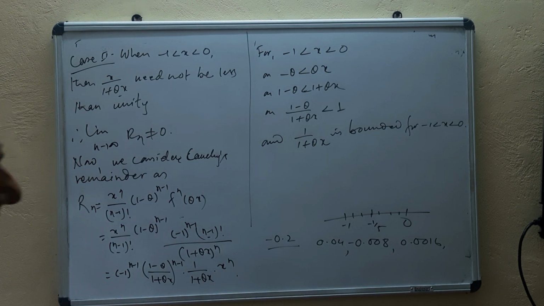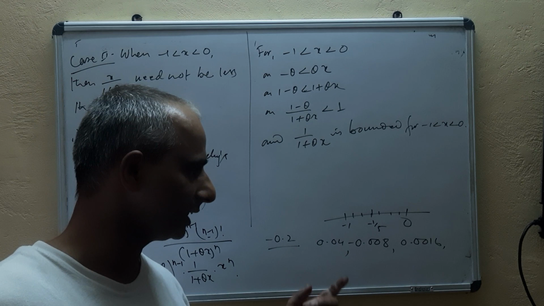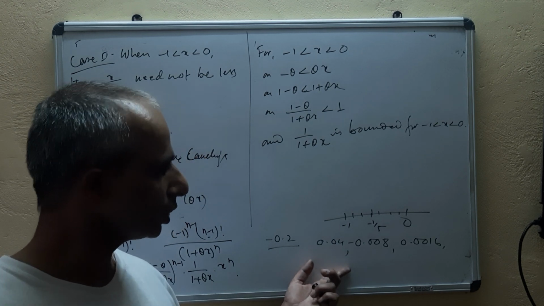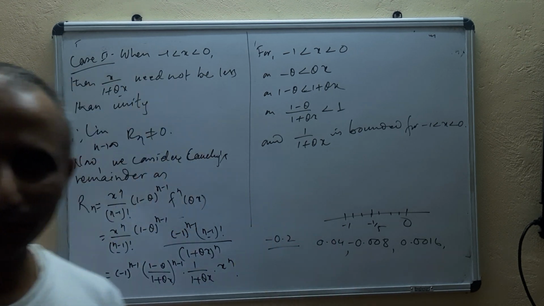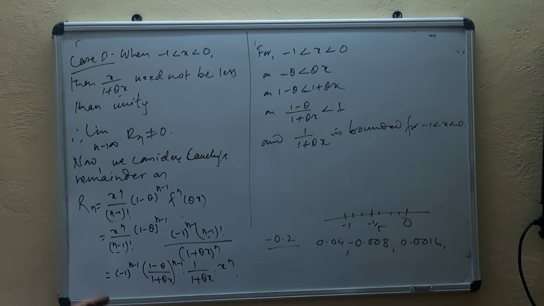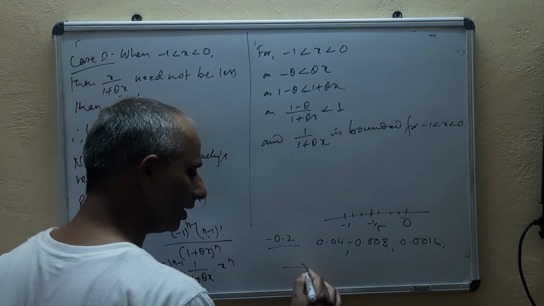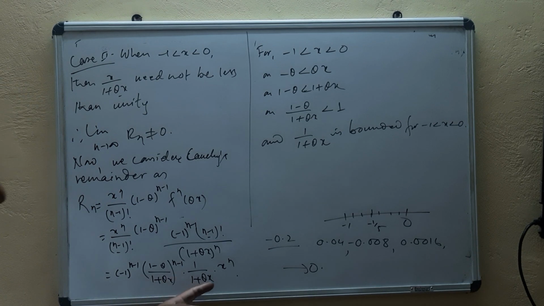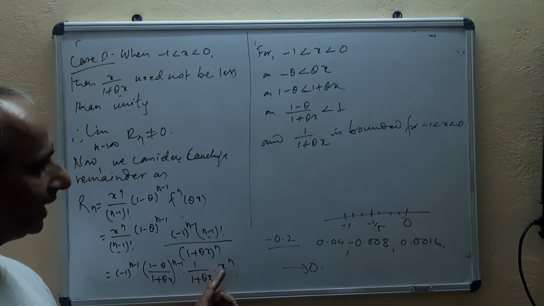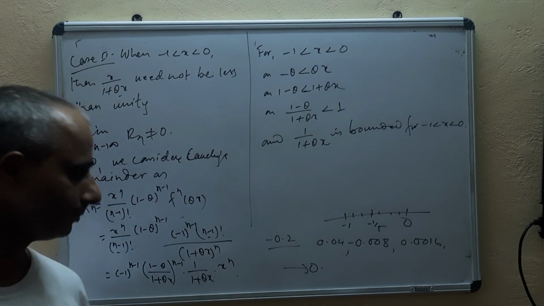What you have to see is that positive terms are always greater than the negative terms, isn't it? So we need to see, for the series of the positive terms, whether it will go on decreasing to 0 or not. Here it obviously will, because x lies between minus 1 and 0.